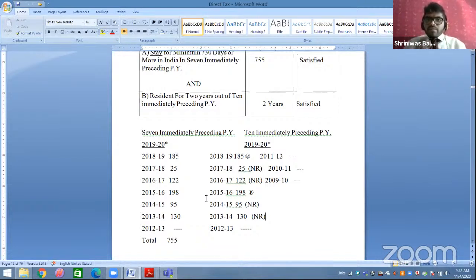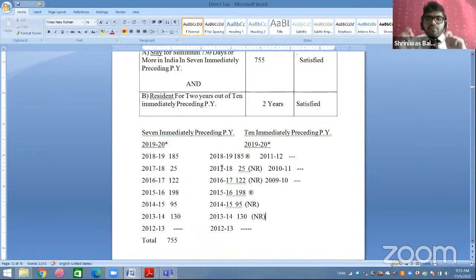Now for example, how to calculate whether you are a resident or non-resident? All of us we know whether you are a resident or non-resident will be computed with the help of basic condition. So what we are going to do, if you are satisfied with basic condition, you are a resident. If you are not satisfied with basic condition, you are a non-resident. So what we are going to do, हम लोग 18 19, 17 18, 16 17, 15 16, in each year we are going to check previous year, we are going to check resident basic conditions separately. For each year we are going to check with basic conditions separately.